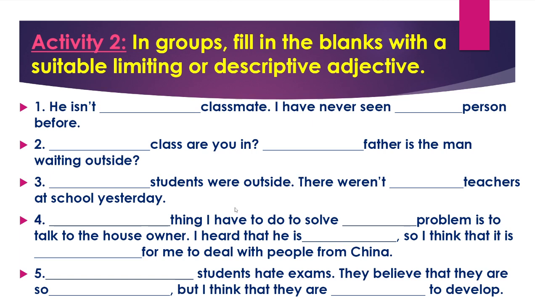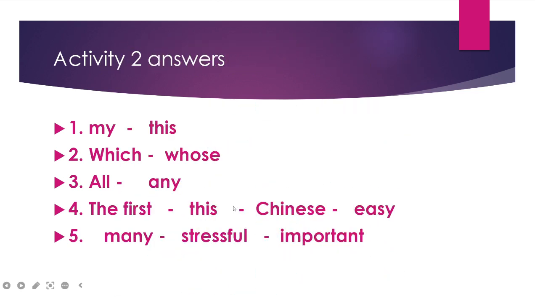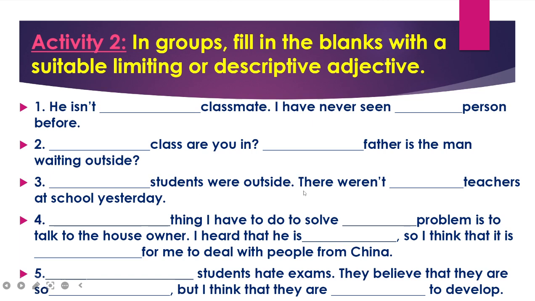What about number 3? Students were outside, they weren't teachers at school yesterday. So I say all students were outside. So I use the indefinite adjective all to say that all of them were outside. How did I know? Because there weren't any teachers at school yesterday. So if I say all and any, I used two indefinite adjectives to fill in the blanks in the correct way and to be suitable for the meaning of the sentence.